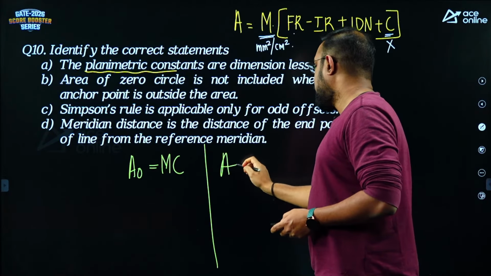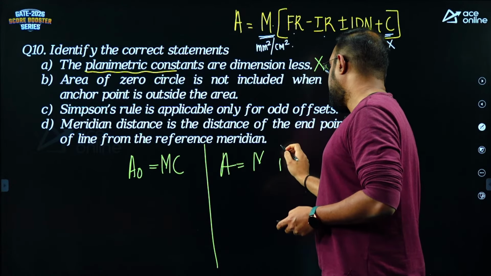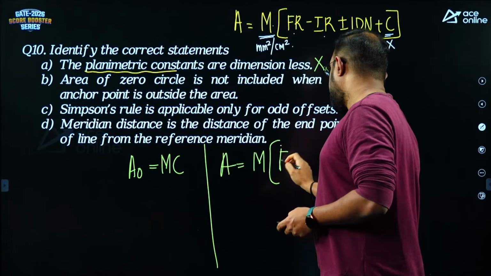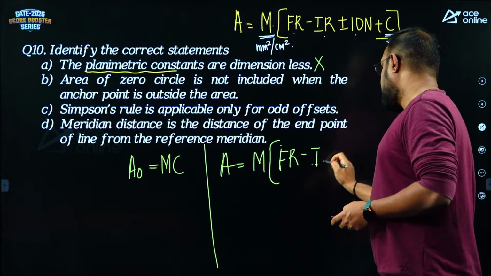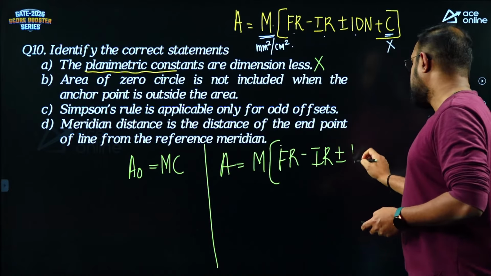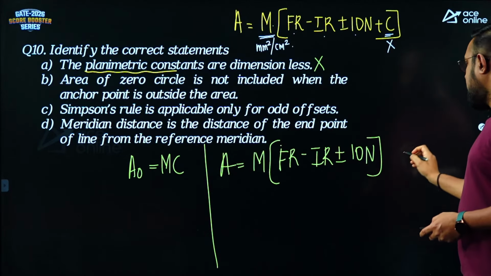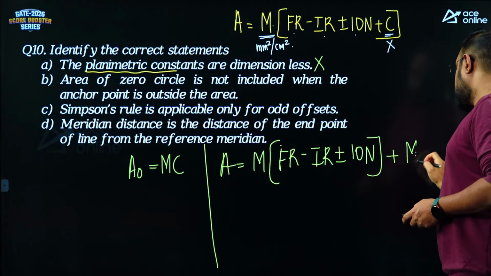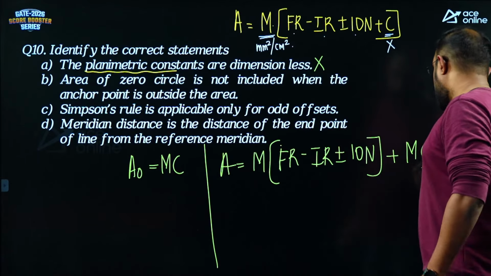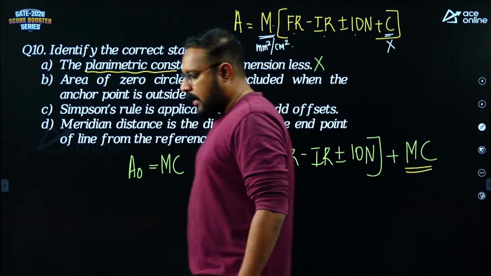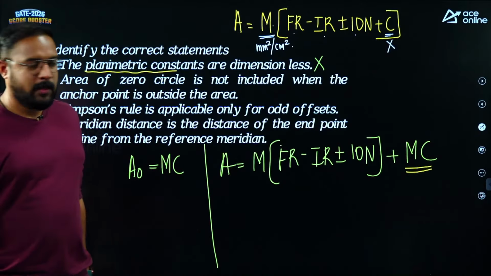So then what is area? Area is equal to M into, right, final reading minus initial reading plus or minus 10n, and I'll take the C outside the bracket. So I should write plus M into C, right, plus M into C. So where this M into C is nothing but the area of the 0 circle.